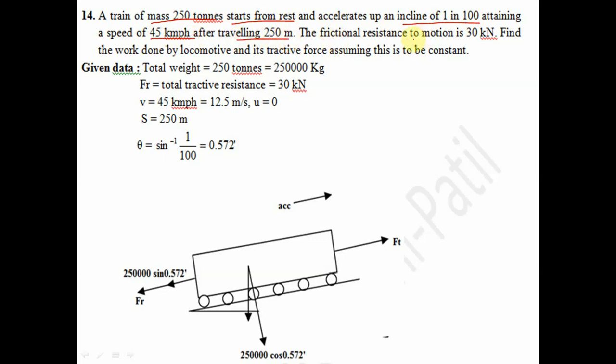The frictional resistance to motion is 30 kilonewton. Find the work done by the locomotive and its tractive force, assuming it to be constant.